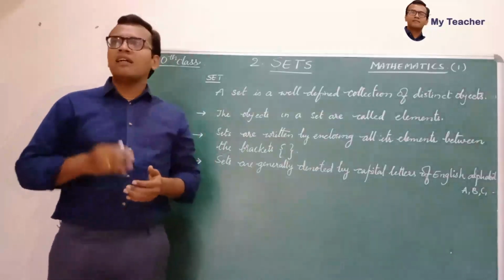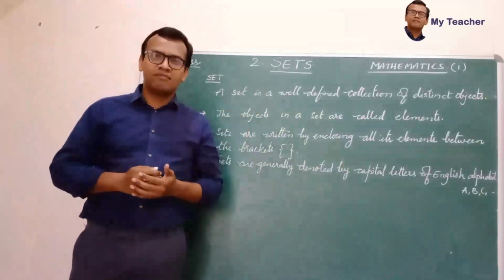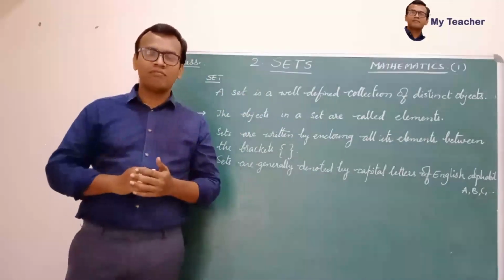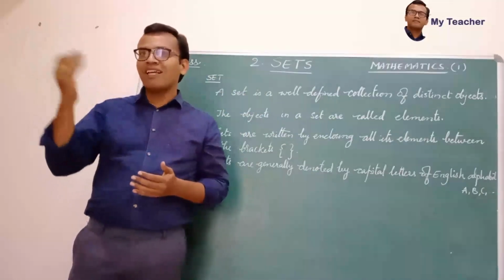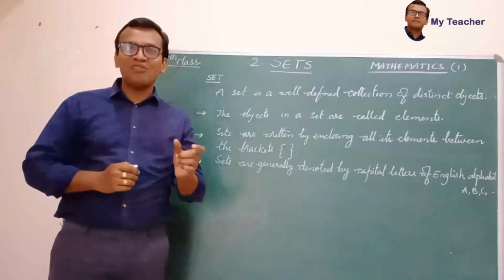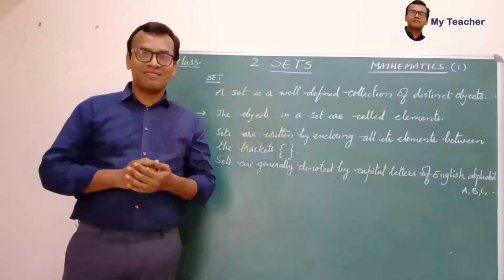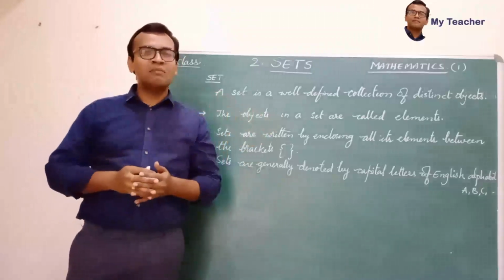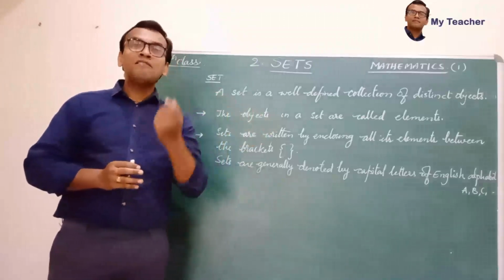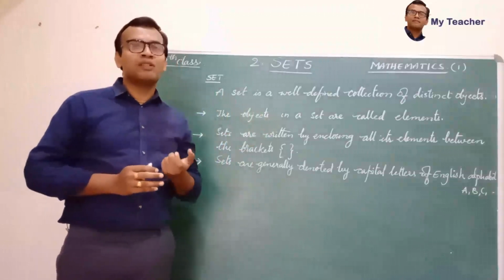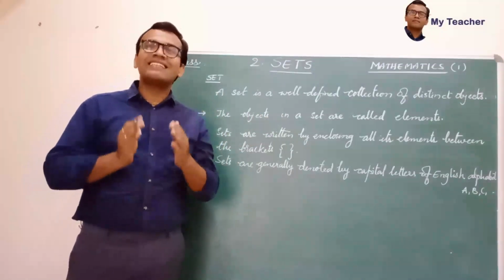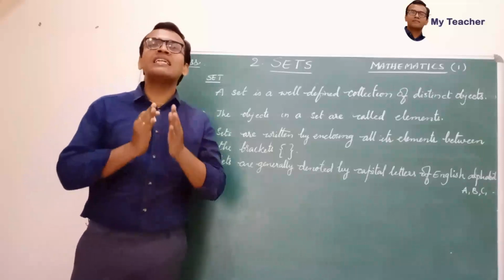If I say Ramesh and January, does this collection give you a meaningful group? No, because Ramesh is the name of a person, and January is the name of a month. So the collection of these two things does not make any meaning. So if we say a meaningful group means a well-defined collection of objects, then such collections are called sets.